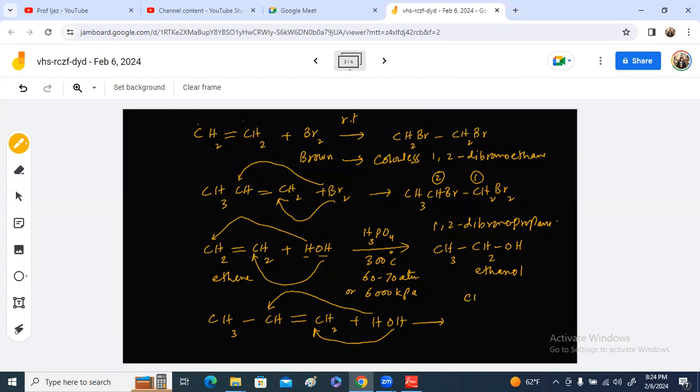If we add hydrogen on this carbon and OH on this carbon, we will get propane 1-ol. But OH can also be added on this carbon and hydrogen on this carbon, so you may get another product. So these two possibilities are possible, meaning you can get propane 1-ol or propane 2-ol.